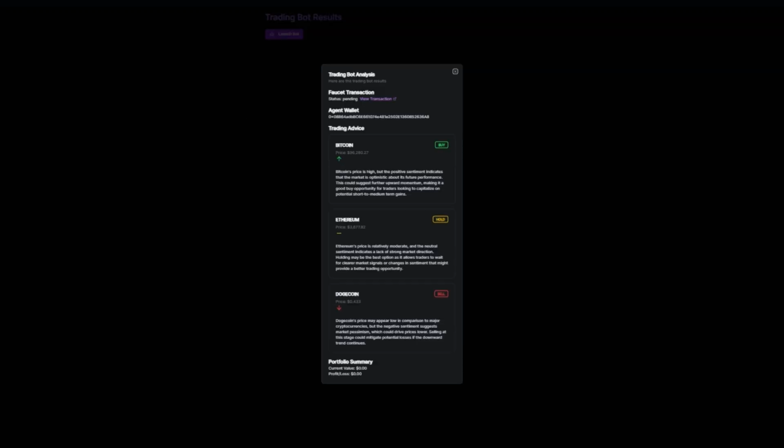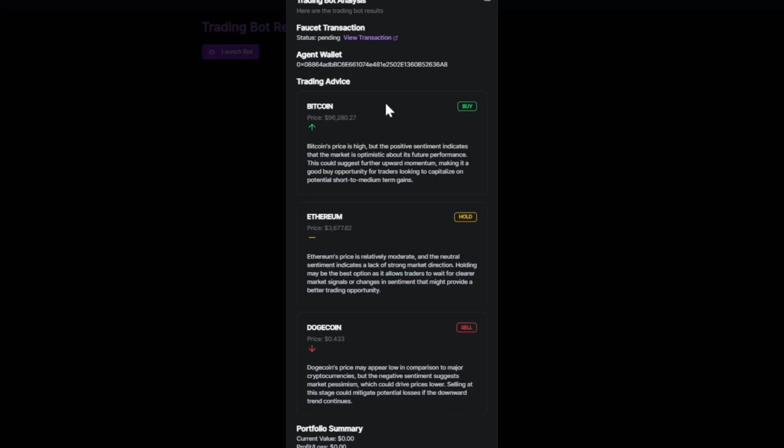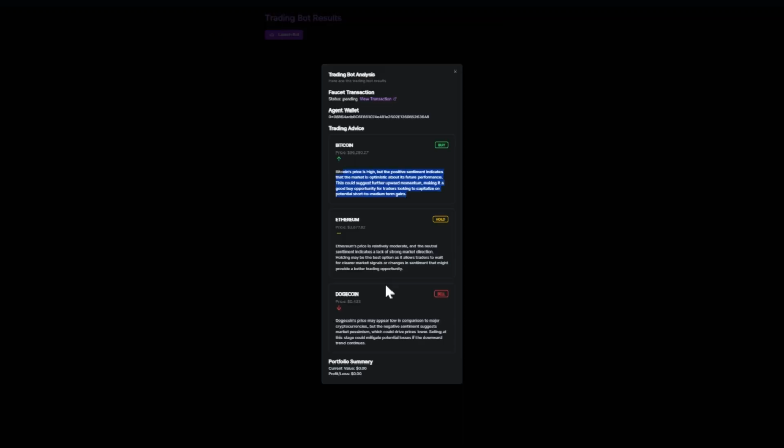So it's completely autonomous. Here you can see the faucet transaction that just happened to create the wallet. Here you can see the agent wallet. These are the trading advances for Bitcoin. This is a particular sentiment that has been seen. And here's my portfolio summary.